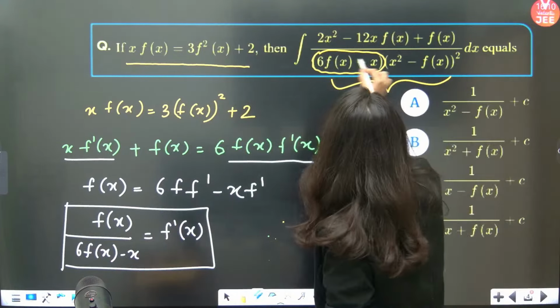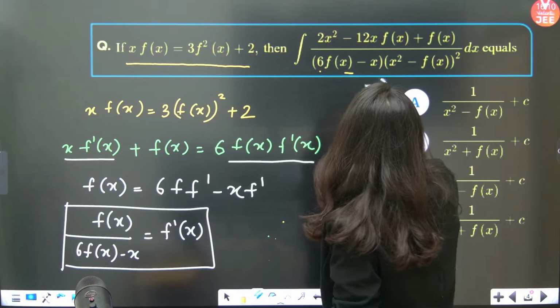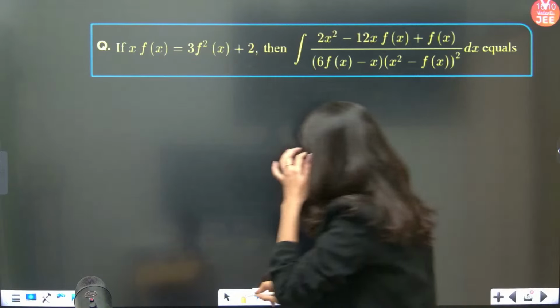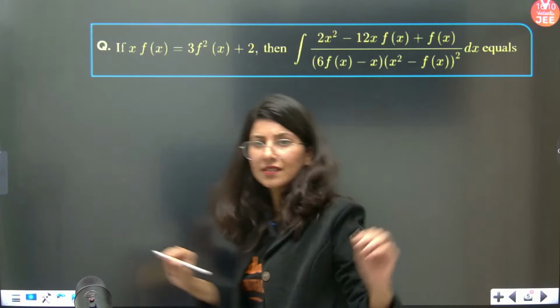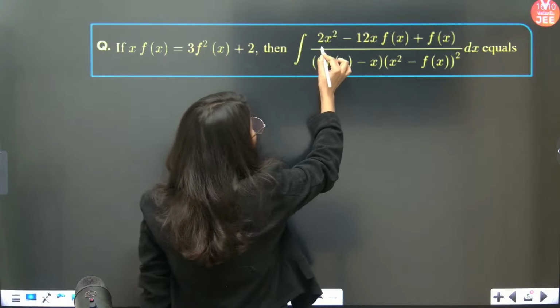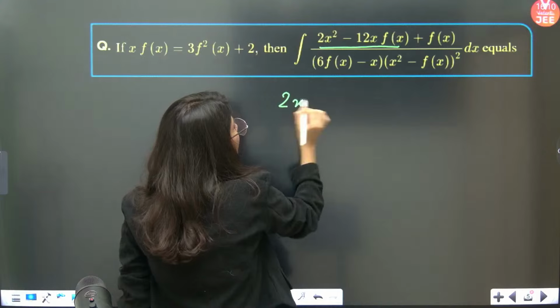So what I'm going to do is do this whole thing on the next slide. Let me copy this expression on the next slide. This is the expression. Let us resolve this a little bit. From the first two expressions which I am clearly seeing, 2x can be taken out, correct or not?